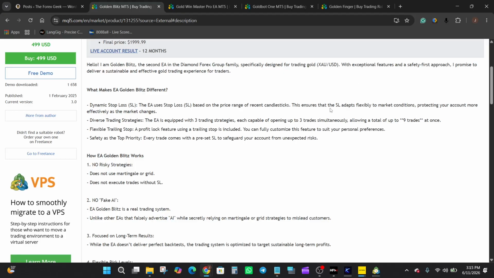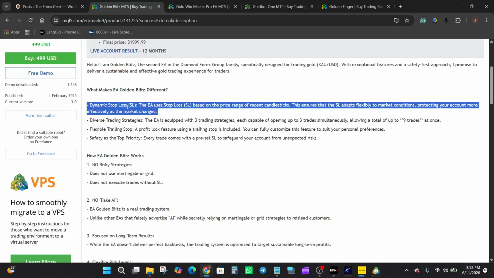Now, one of the first features highlighted is the dynamic stop loss system. According to the developer, stop loss levels are calculated using the price range of recent candlesticks, allowing the protective stop to adapt to changing market conditions.